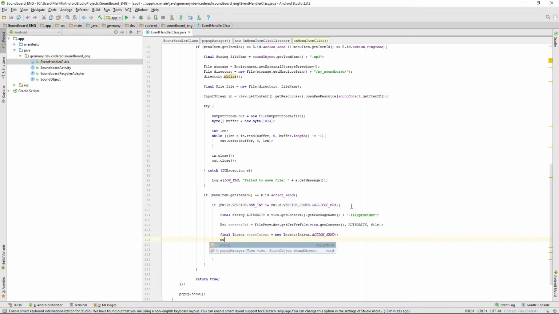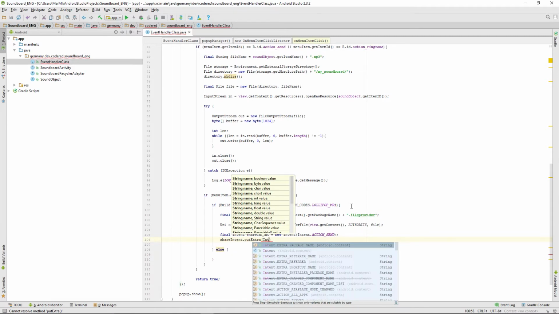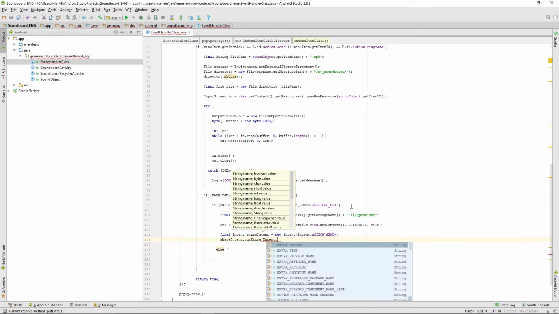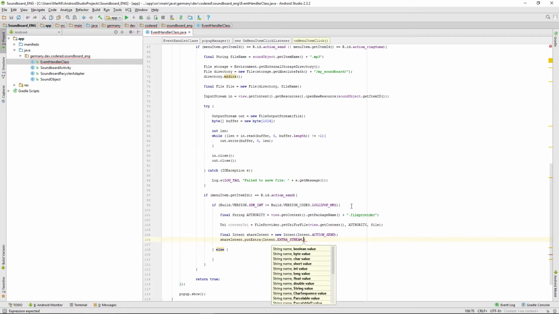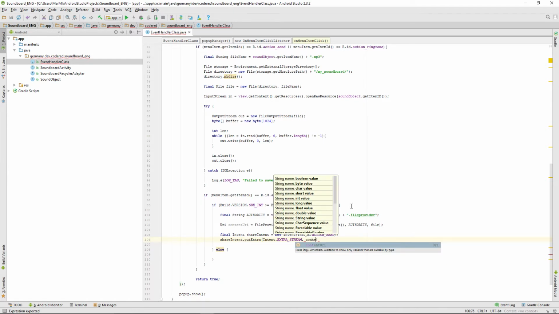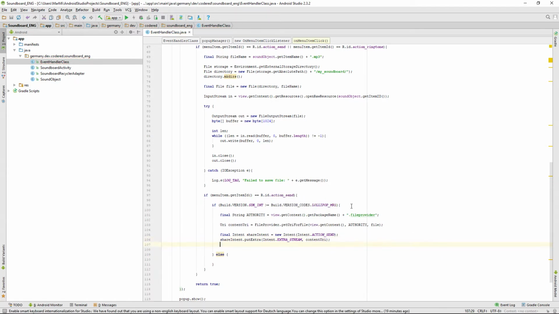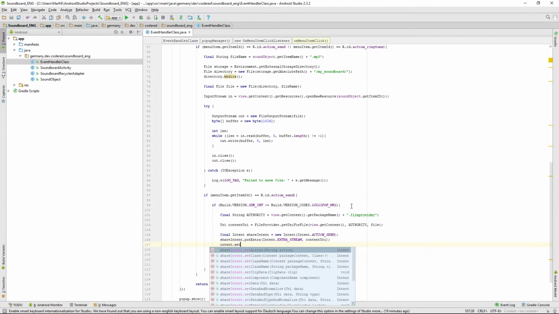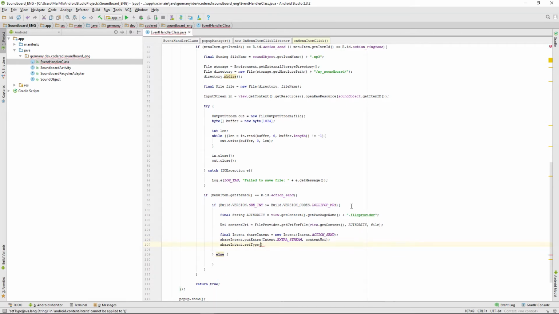Now we put an extra to this intent.putExtra. The first one we want to set is extra stream, so it streams the URI or the files from the URI, content URI, and we have to define the type or set the type.